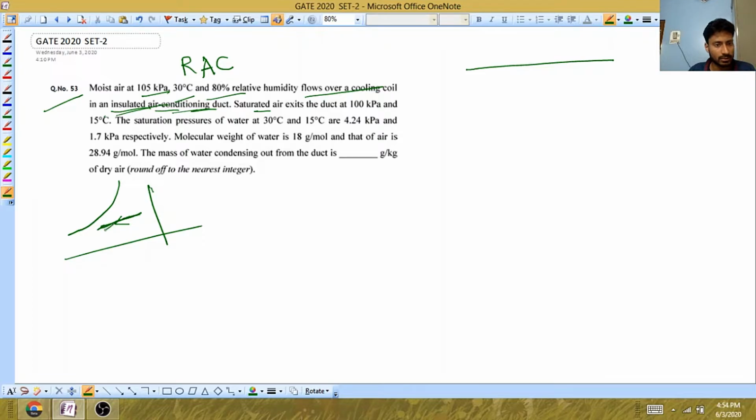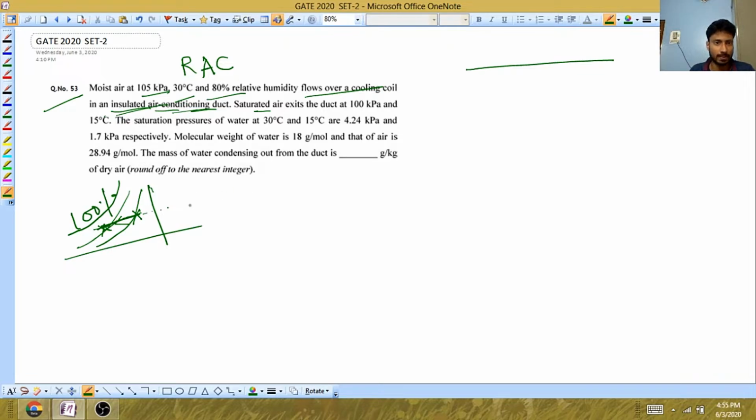If you are doing sensible cooling, in that case you can observe that relative humidity will increase. This is 100% RH, meaning the saturation curve. So if you are taking this initial point as 1, and if it is going in this way because cooling is observed, in that case the RH will increase as well as temperature will decrease